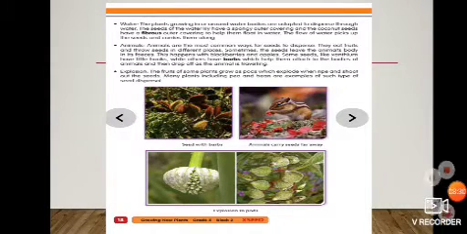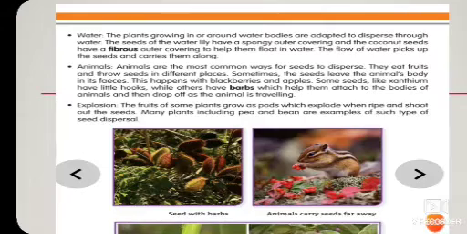Now it's time to read our book, and I will read for you and you will understand what the topics in our book are. So first we talk about water. The plants growing in or around water bodies are adapted to disperse through water. Now we are aware of this term.